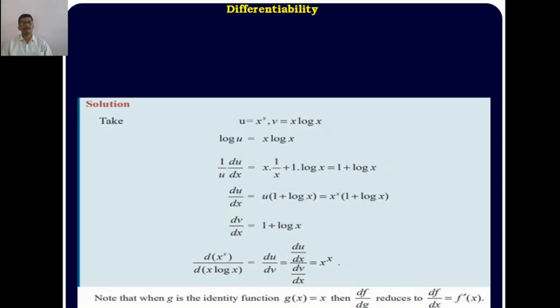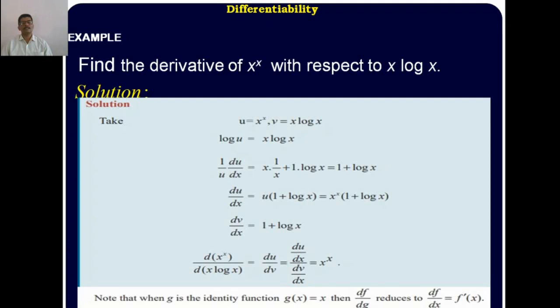And a similar type: find the derivative of x to the power x with respect to x into log x, for knowledge purposes. Here you can take u is equal to x to the power x and v is equal to x into log x. X to the power x is a function to the power of a function, so taking log on both sides, log u is equal to x into log x.